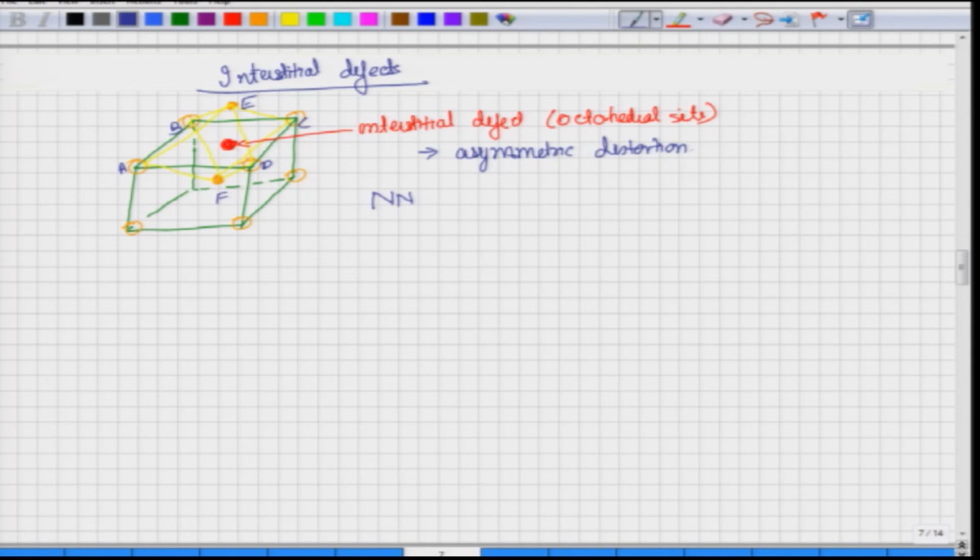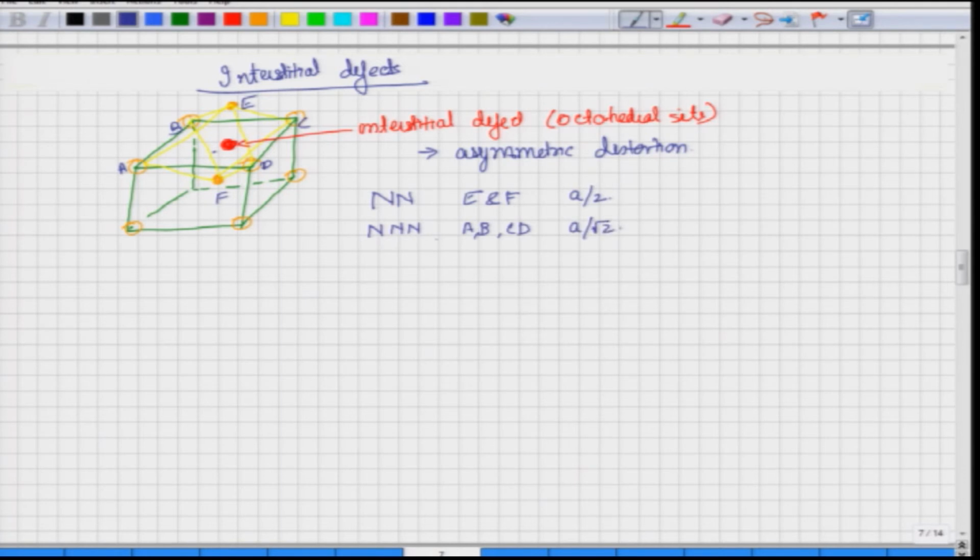As you will see, the distance between these two is actually root 2a, while the distance between this is a by 2. So, a by 2 is smaller. So, the nearest neighbors are actually E and F, which are at a distance a by 2, and A, B, C, D are a little bit further away, at a by root 2.